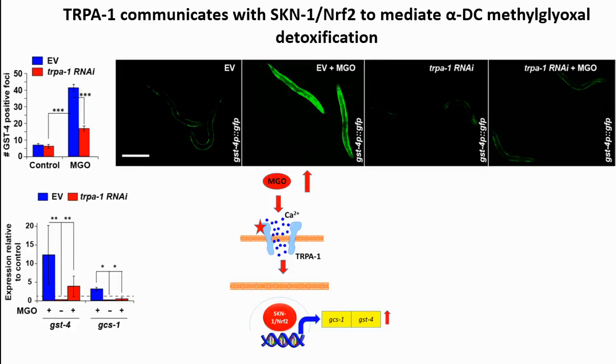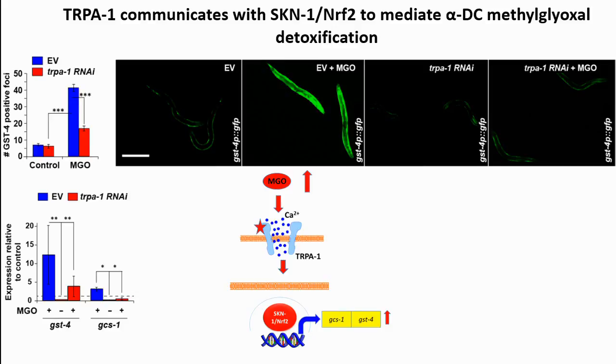So now that we have an upstream receptor or channel that receives this signal, and we know that there is a requirement of downstream SKN-1/Nrf2 in this detoxification mechanism, we ask the obvious question of epistasis, whether these two elements are talking with each other. To do that experiment, we checked for GST-4 positive foci, which is a SKN-1 target, in the background of TRPA1 RNAi.